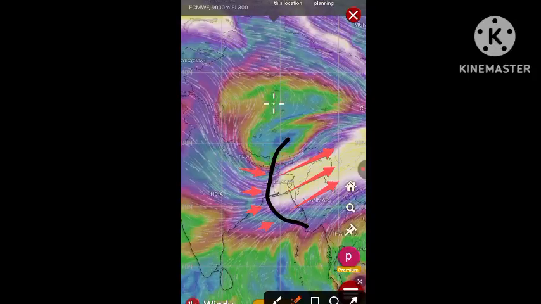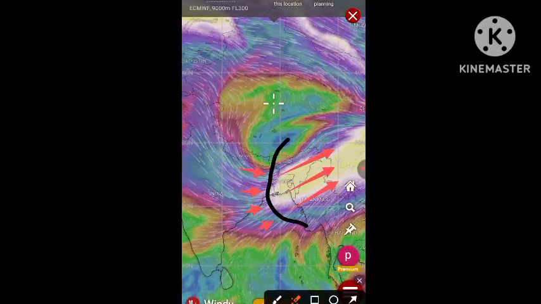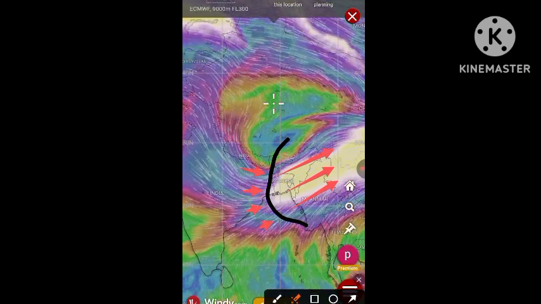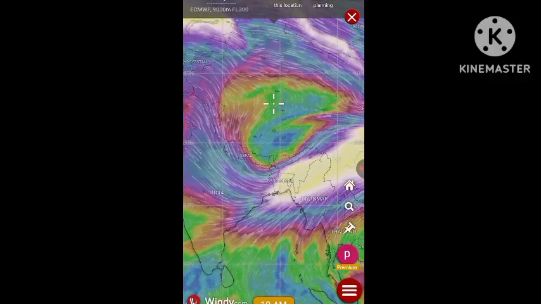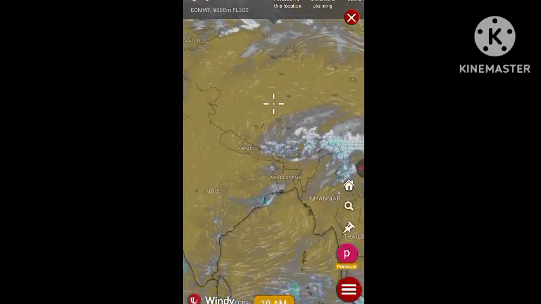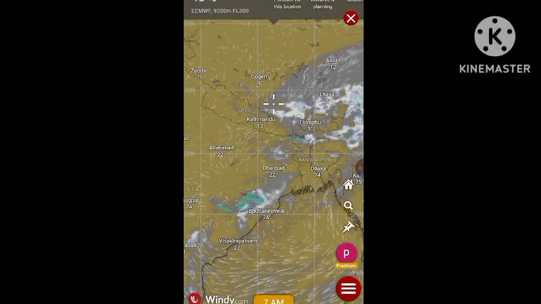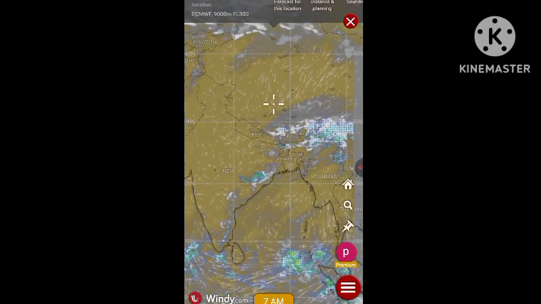Now, what can we expect in the next 12 hours or so? I forgot to mention one more thing: this is the reason we are getting most of the thunderstorm activity for now. So let's look at the clouds and rainfall. Most of the thunderstorm activity is concentrated along this region of upper level divergence or lower level convergence.